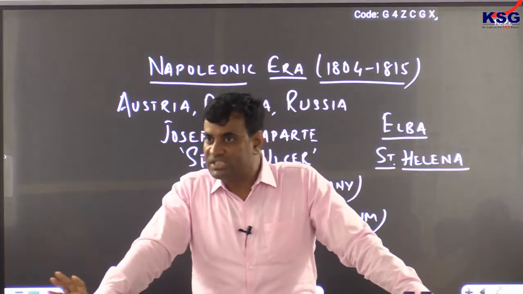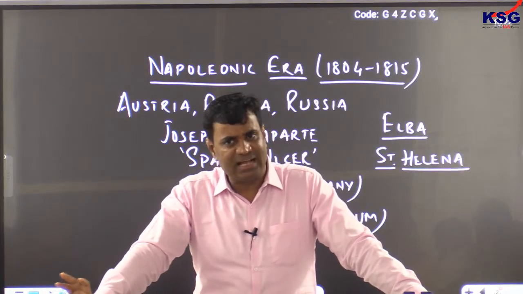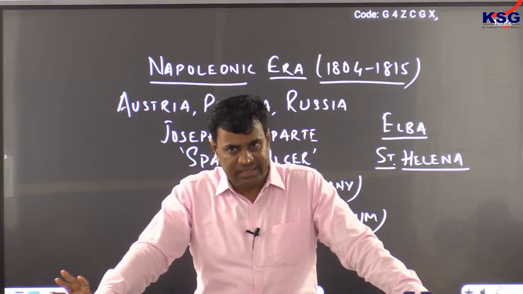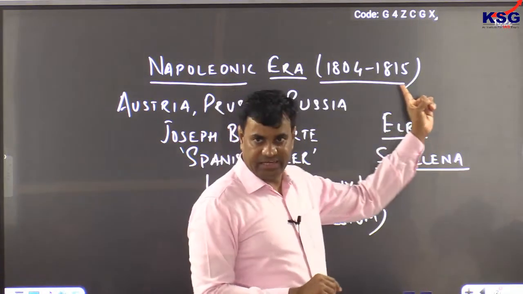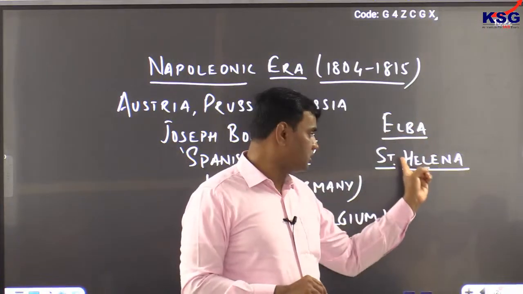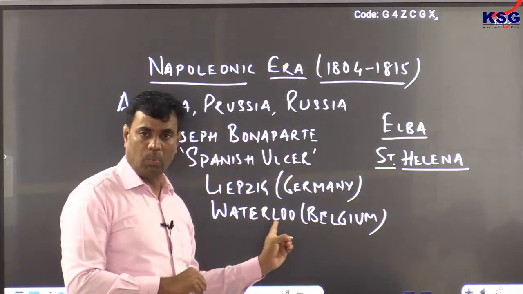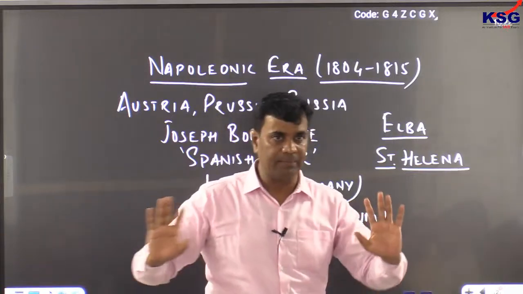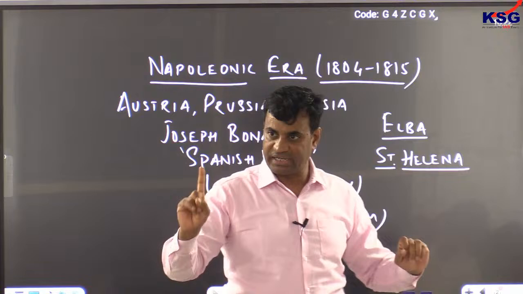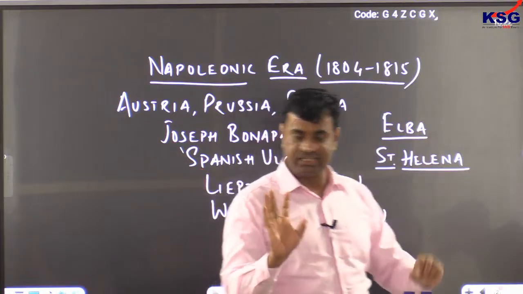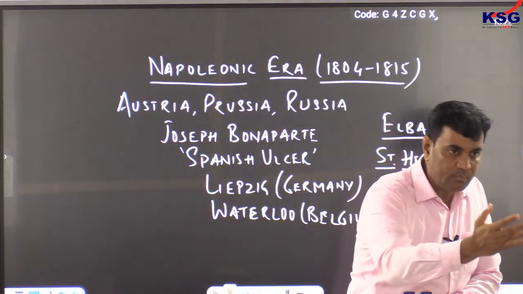So Napoleon was there for another 6 years. He died as a lonely person in 1821. His epoch came to an end in 1815 only, when he was deported to St. Helena after the Battle of Waterloo in Belgium. So the Napoleonic era lasted almost a decade, 1804 till 1815.